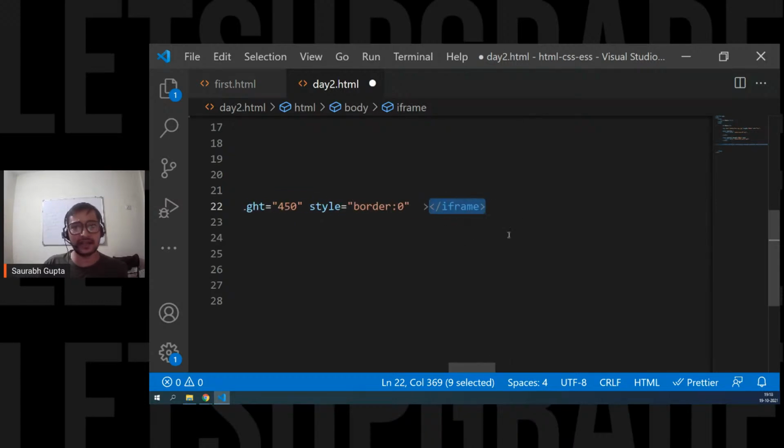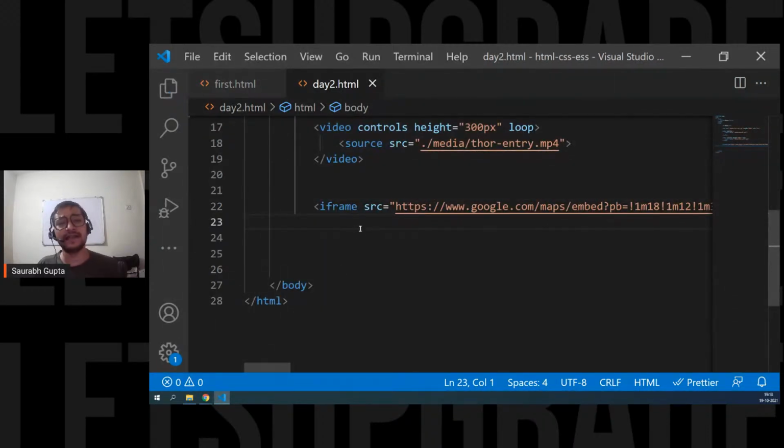You can also remove this slash iframe because it's not holding any content. So if you want, you can use iframe like an empty tag. It's totally fine. But normally people don't remove it because that's the standard they have been following for a long time. So that's why we have it. But yes, if you want, you can remove this slash iframe. It will still work.